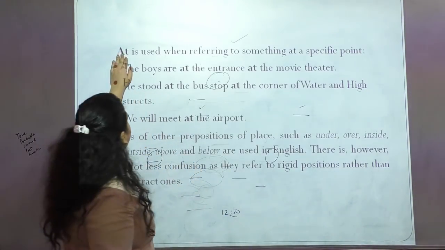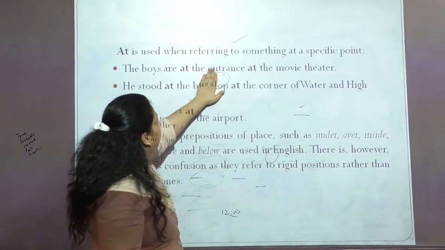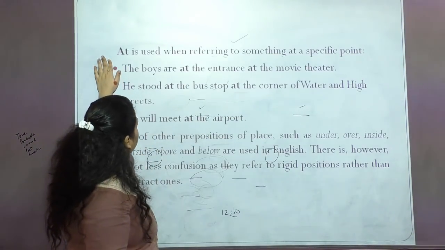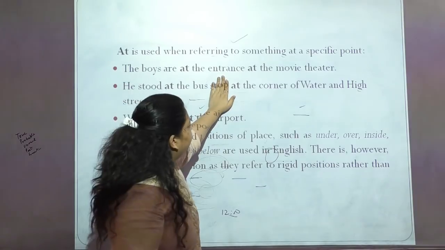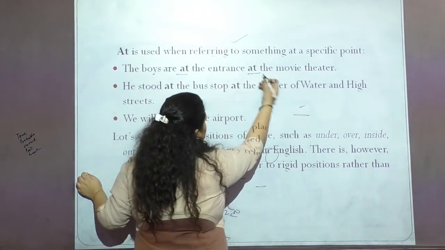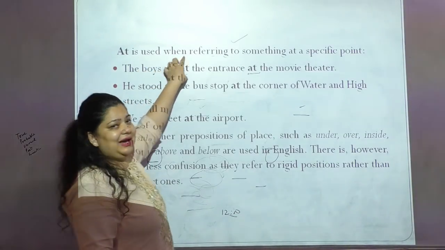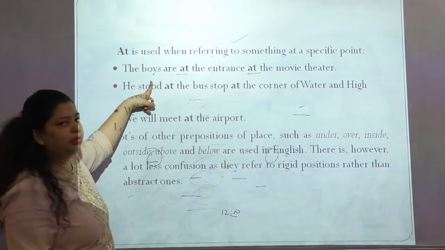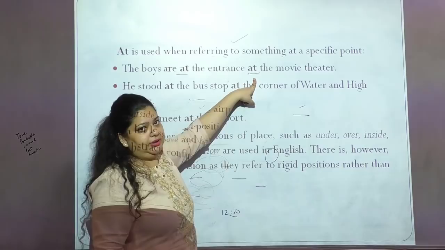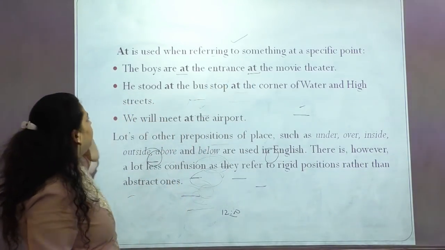Now let's see the next one. At is used when referring to something at a specific point. Now let's see here. The boys are at the entrance at the movie theater. Where are they? They are at the entrance and at the movie theater. So what is it specifying? It is specifying the exact place of whom? Of the boys. Where are they? They are at the entrance and at the movie theater. Right? So it is a specific place that we are talking about here.